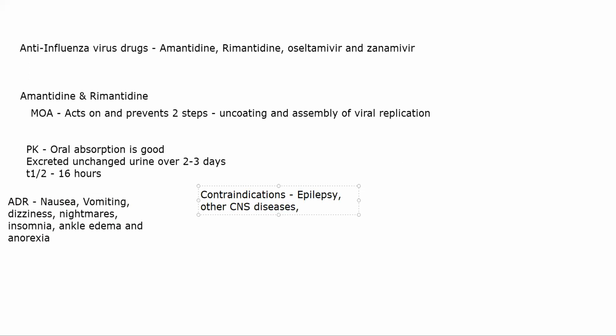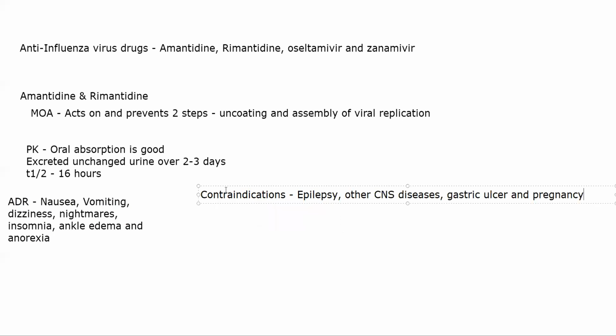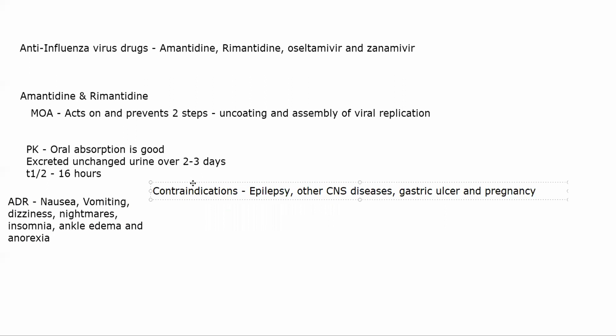You cannot give it in psychiatric patients. You cannot give it in gastric ulcer and pregnancy. So if you have a patient who is suffering from, or who is currently pregnant, or they have a gastric ulcer, or they have epilepsy, or they have any other CNS effect, please avoid giving them amantadine and rimantadine. The reason it will have CNS effect is that this fellow is able to increase dopamine levels, especially amantadine.